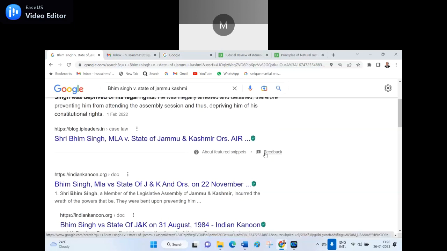Either he himself or on behalf of him, somebody will file the habeas corpus case. Let the body be present. Of course, they released him, but still he said, my fundamental rights are violated, hence the state should pay exemplary damages. Rupees 50,000 was awarded to him in this case.